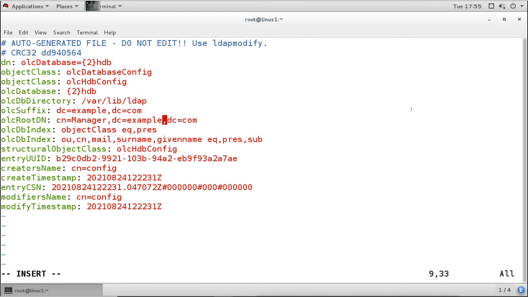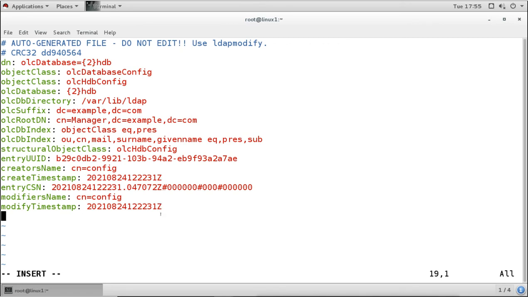It is required to configure the DNS also, and the DNS domain name we are mentioning is also the LDAP domain name. Now we have to add the information here about the admin and the password which we have generated. So at the end of this file, make sure you have changed all the domain names here. So we have changed all the domain names.